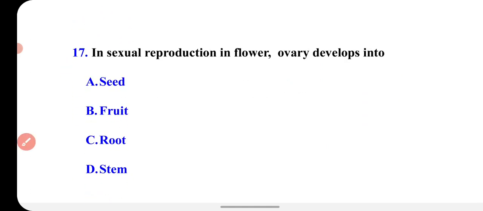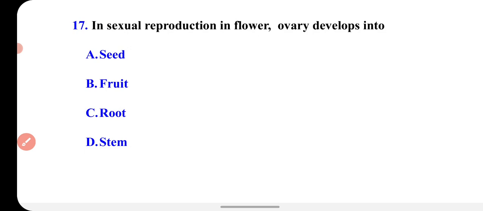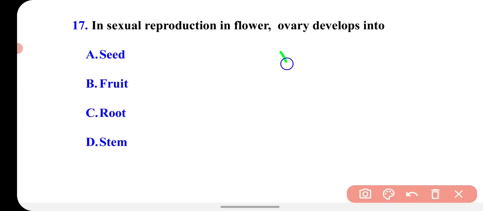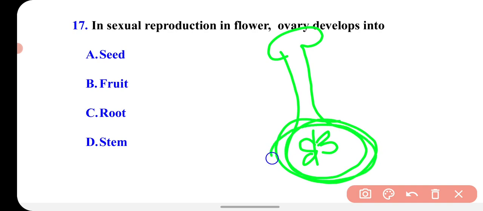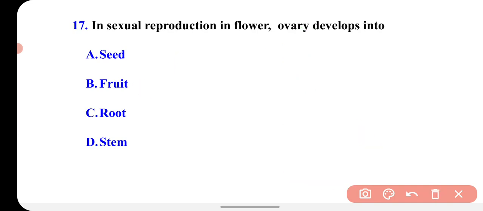Next question is, in sexual reproduction in flowers, the ovary develops into seed, fruit, root, stem. You know that after the fertilization the ovules which are present in the ovary become seed, and the ovary becomes fruit, right? So the ovary develops into fruit. Fruit is the correct option.